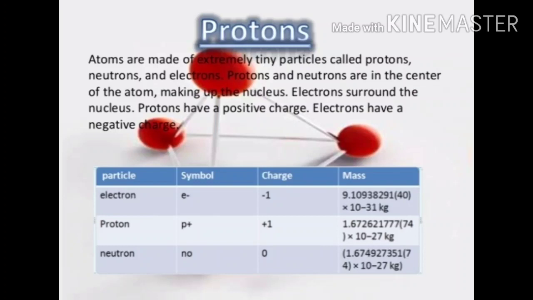The mass of a proton is equal to 1.6 into 10 raised to power minus 27 kilogram, which is equal to the mass of one neutron. Hence, these are the subatomic particles of an atom.